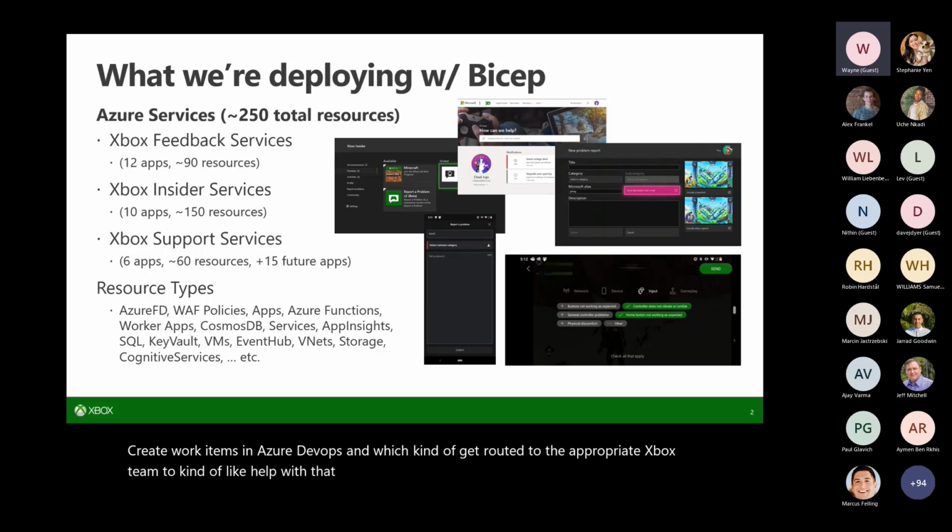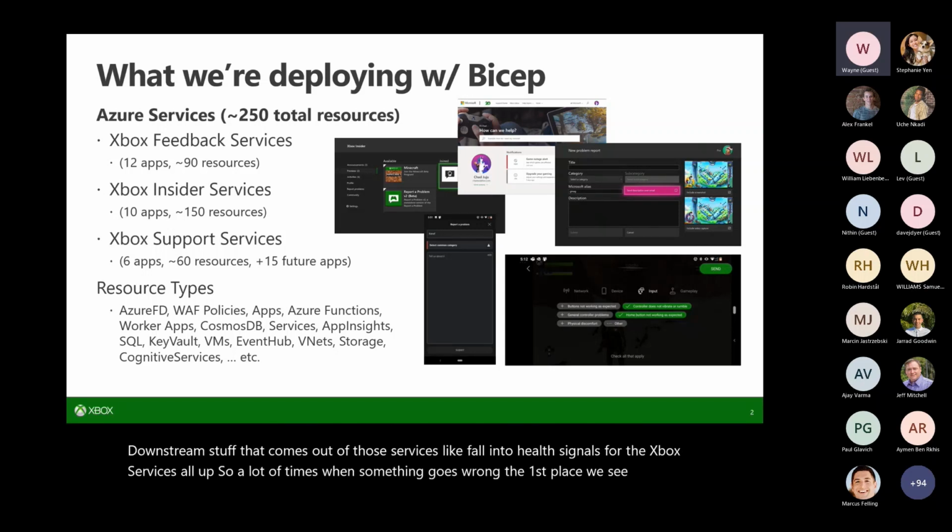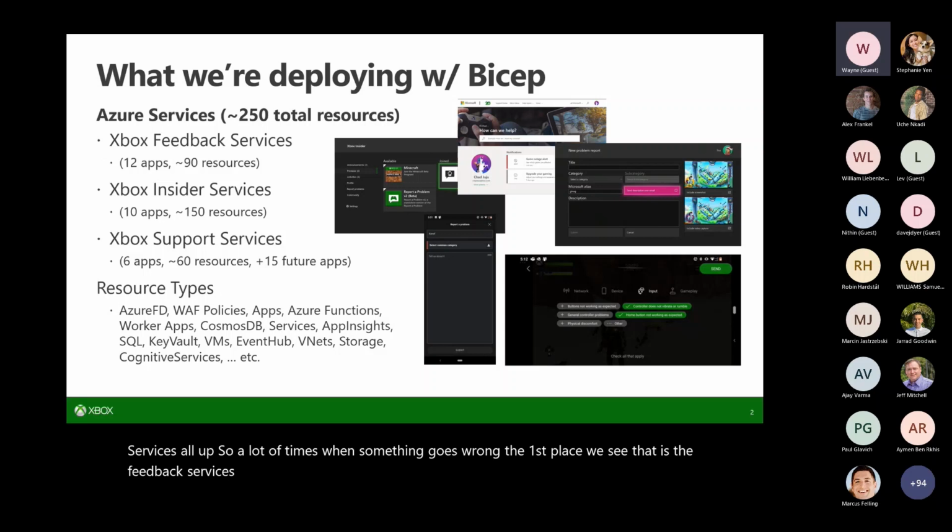A lot of the telemetry and downstream stuff that comes out of those services falls into health signals for the Xbox services all up. So a lot of times when something goes wrong, the first place we see that is the feedback services because, you know, sign in isn't working. So all of a sudden people are filing bugs on sign in, like I can't sign into my Xbox.